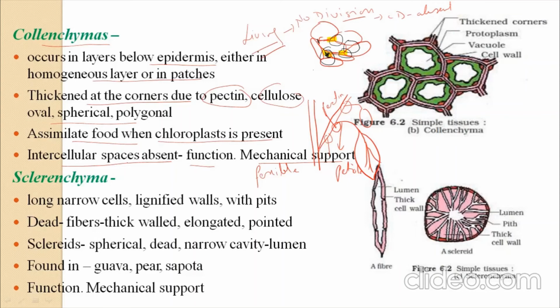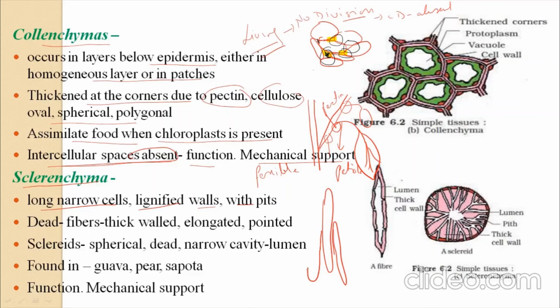The next is the sclerenchyma. What is sclerenchyma? It has long, narrow cells with lignified walls with pits. These cells are long, or you can say cylindrical in shape, like this, and are always found in bunches or in a group form. They are basically dead cells. So what is the basic point? They are basically dead cells.